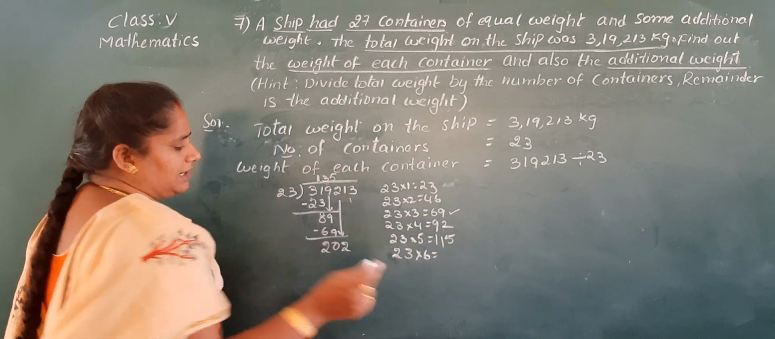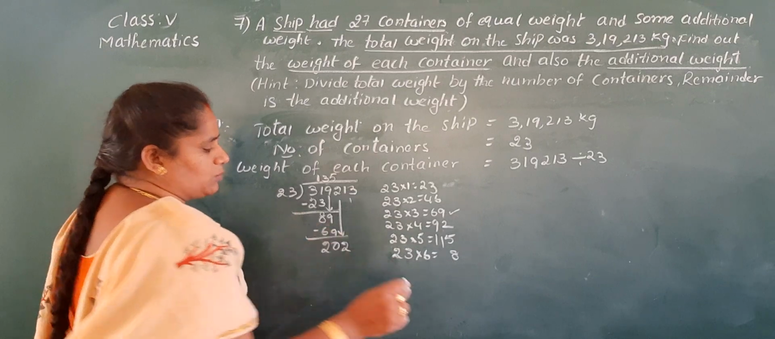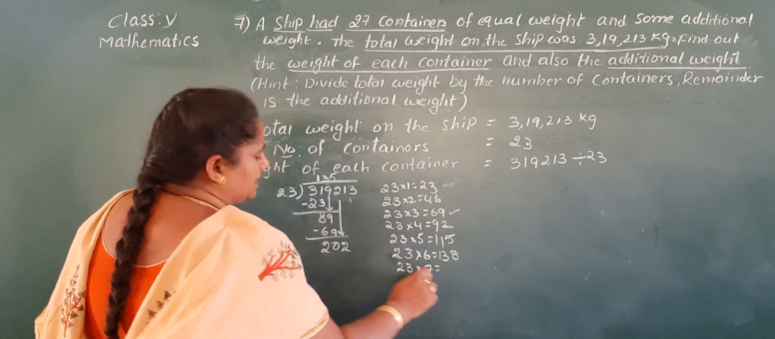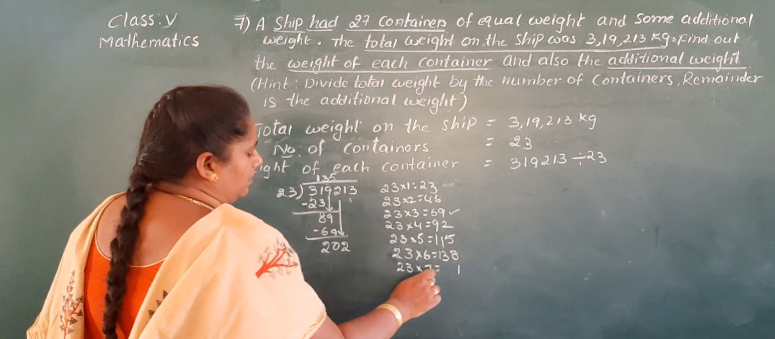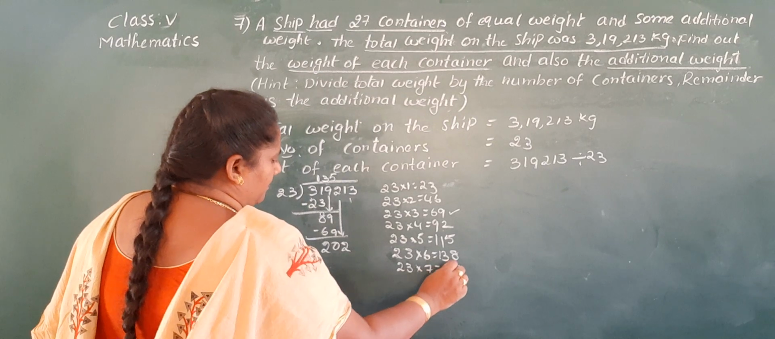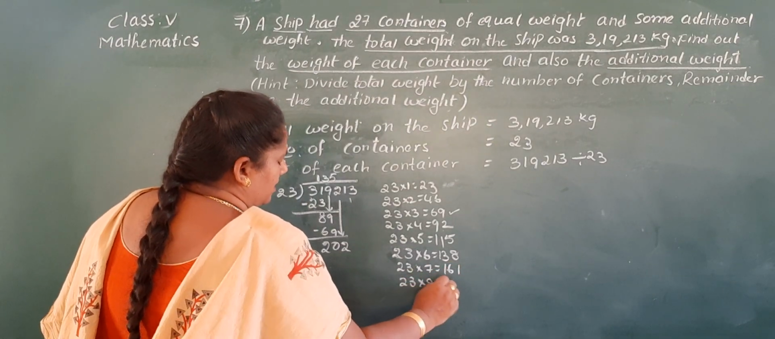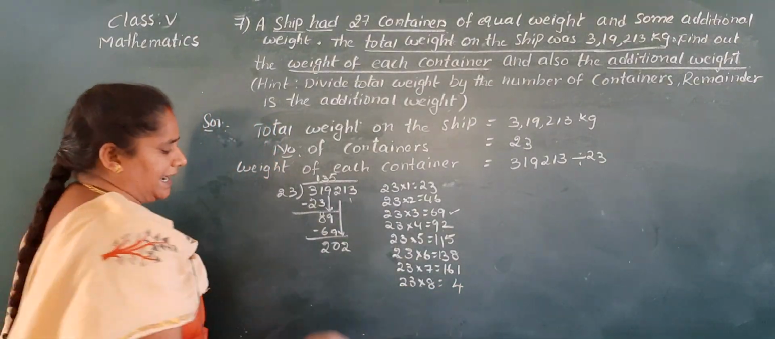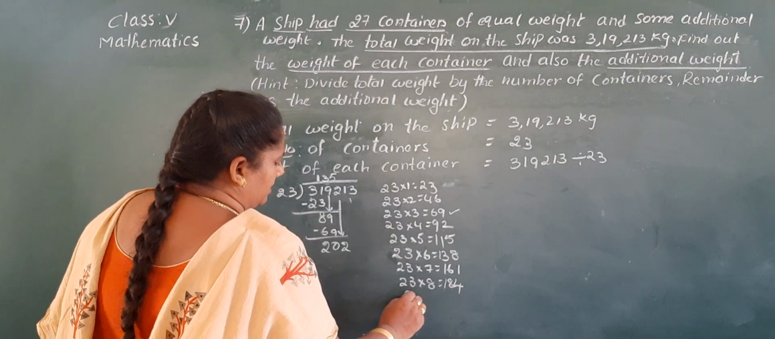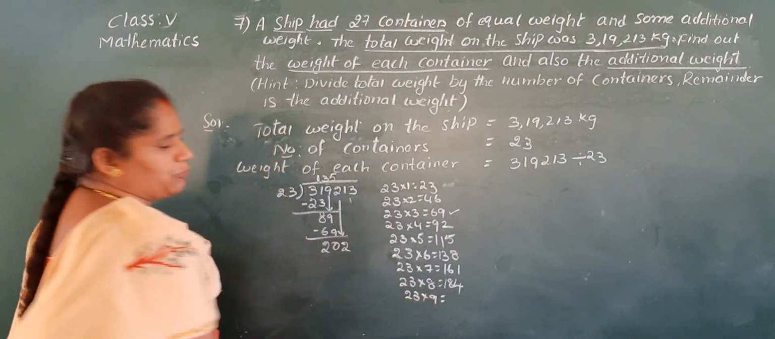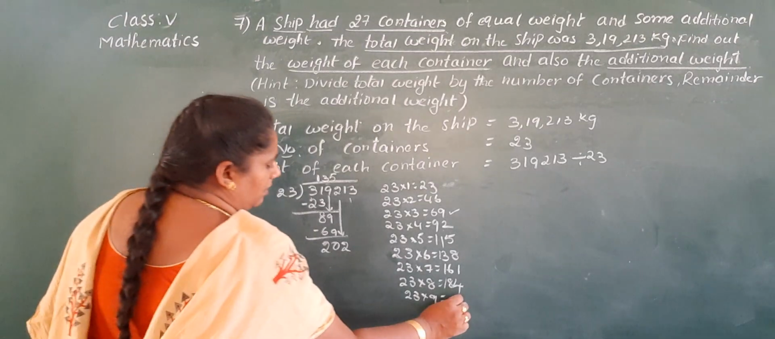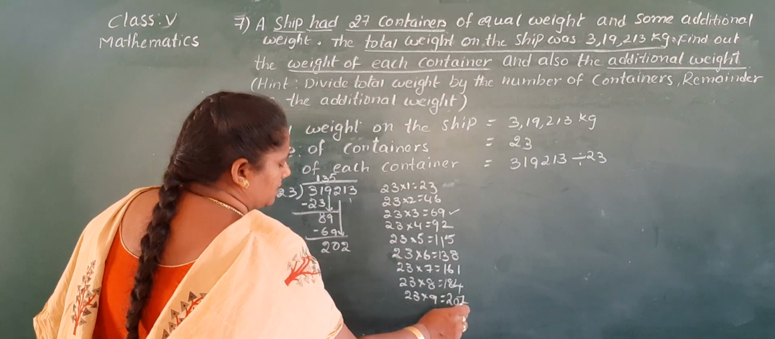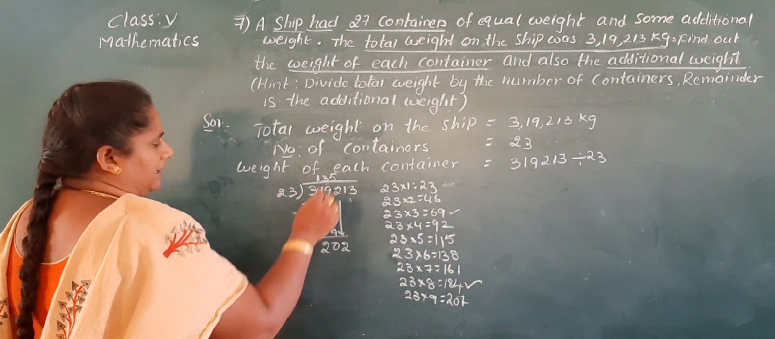6 3s are 18, 1 in hand, 8 is down. 6 2s are 12 plus 1, 13. 138. Let us find out the nearest number. 7 3s are 21, 2 in hand, 1 is down. 7 2s are 14, 15, 16. Next 23 into 8. 8 3s are 24, 2 in hand, 4 is down. 8 2s are 16, 17, 18. Next 23 into 9. 9 3s are 27, 2 in hand, 7 is down. 9 2s are 18, 19, 20, 207. So it's a big number, so you take the nearest number.